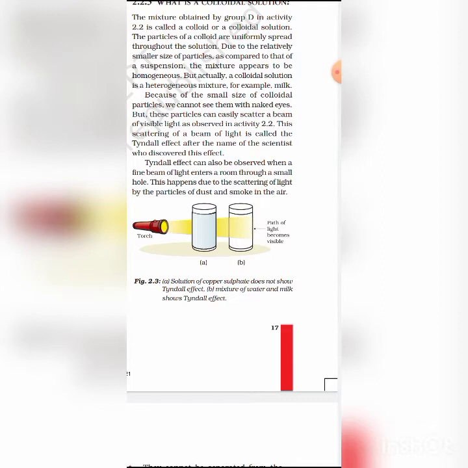So students, we can observe the Tyndall effect when a strong beam of light is focused on a colloidal solution in a dark room. The path of the beam of light becomes visible, and this phenomenon is known as the Tyndall effect. It occurs due to the scattering of light by the colloidal particles.